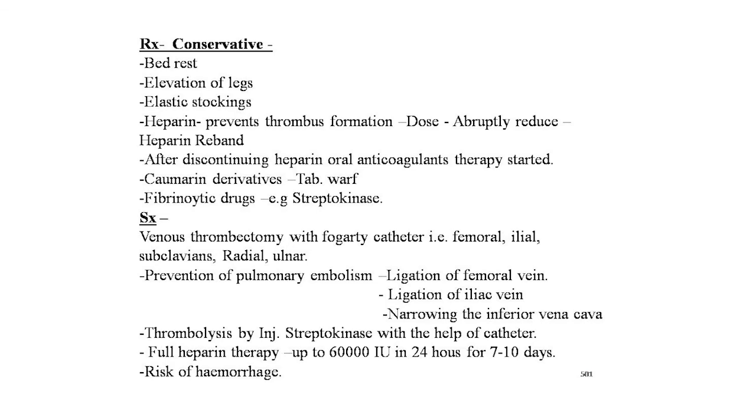Now the surgical treatment, that is venous thrombectomy with the Fogarty catheter, in the femoral-iliac, subclavian, radial and ulnar veins. For prevention of pulmonary embolism, there is ligation of the femoral vein, ligation of the iliac vein, and narrowing of the inferior vena cava. This would definitely prevent pulmonary embolism in DVT.